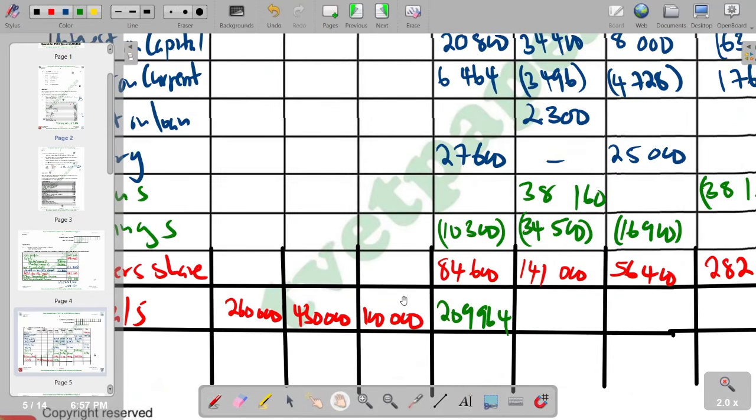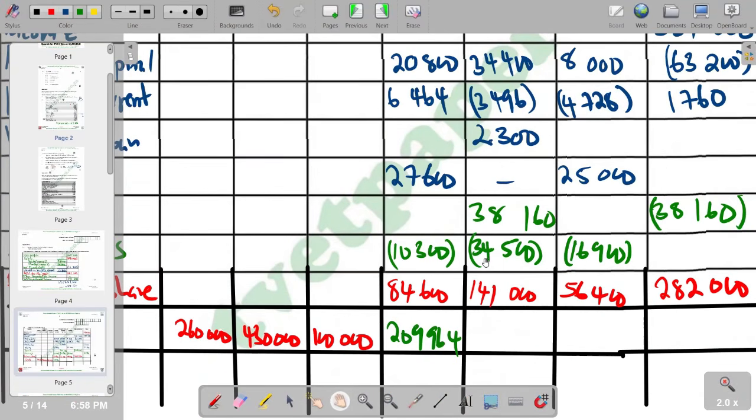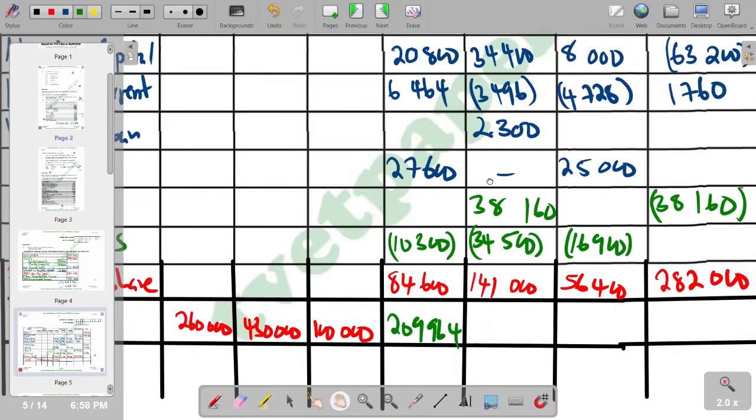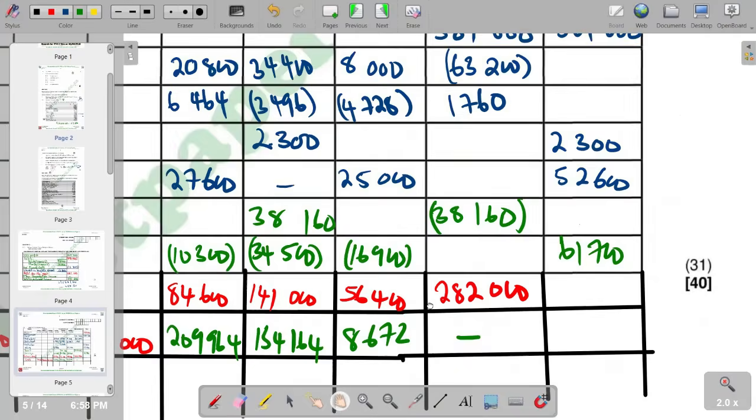So you do the same in the column for Brady, starting from negative 43,700 plus 34,400 minus 3,496 plus 2,300 plus 13,160 minus 34,500 plus 141,000. And then the net figure that you are supposed to get is 134,164. So you do the same thing for Maid, where you are supposed to get a positive 8,672. Then in the appropriation, it is going to be a zero, since all the remaining profits that were there were shared.